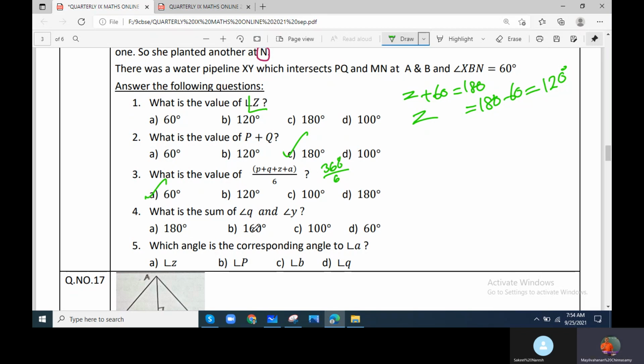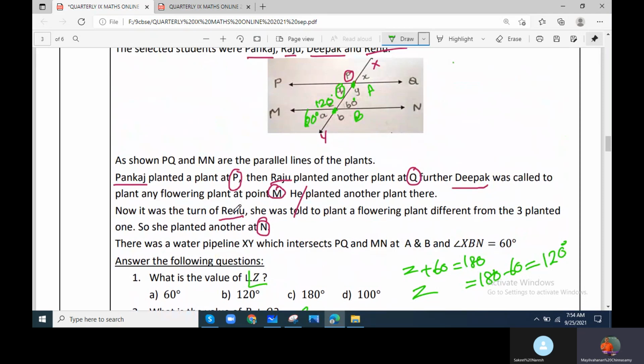What is the sum of angle Q and Y? We have to add them. Okay, Q and Z. Let's go back. What is Q and what is Z? Z is 120. This is 60 degrees. The sum of interior angles on the same side of the transversal is 180 degrees.